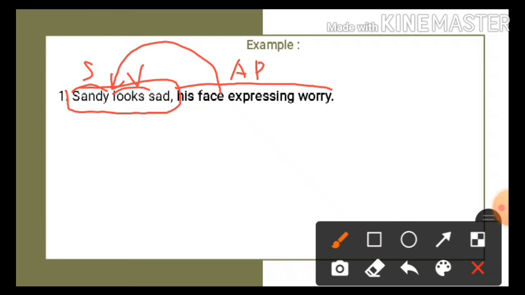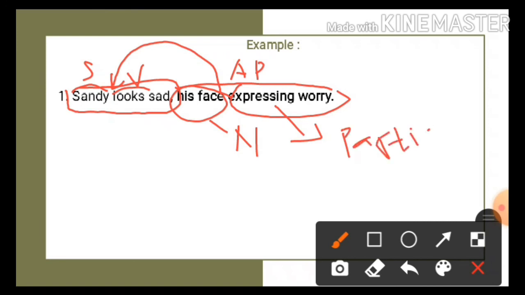Okay. So one more thing to notice here, this absolute phrase has a noun plus participle structure. The noun here is his face. His face is the noun. And then expressing worry. Expressing here is a verbal or participle.